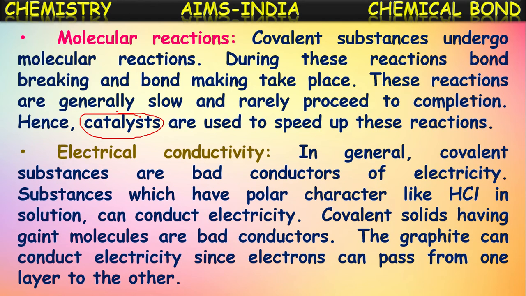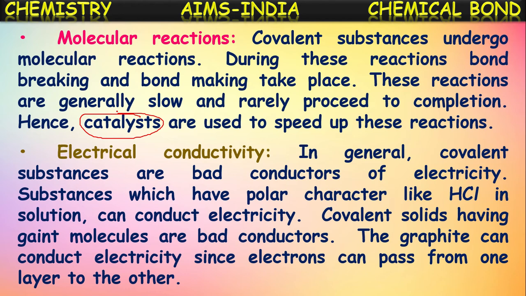Next, conductivity, the electrical conductivity of these covalent substances. In general, covalent substances are bad conductors of electricity, but there are certain exceptions here also. Substances which have polar character. What is meant by polar character? We talked about polarity. Even though the bond is formed with the sharing of electrons between two atoms, one of those two atoms participating in the bond will be more electronegative, and hence it will pull the pair of electrons towards it, and hence slight charges form. Such molecules are called polar molecules.